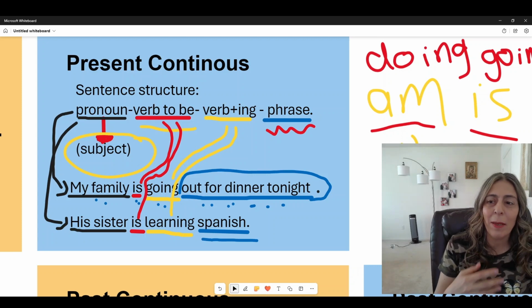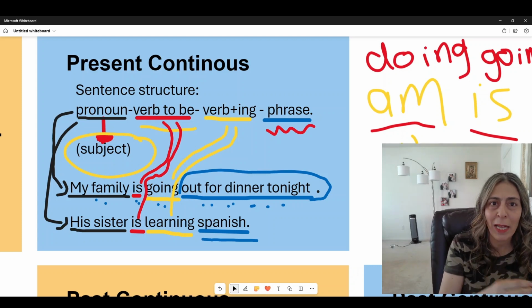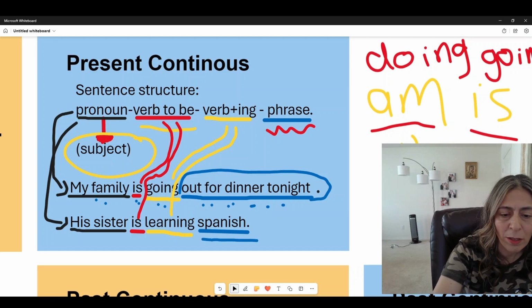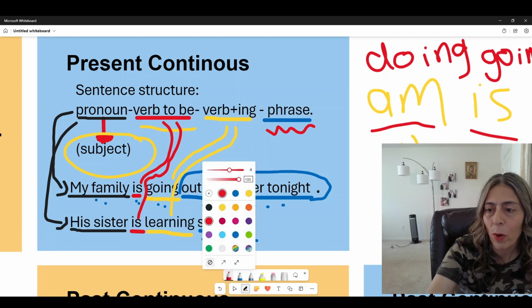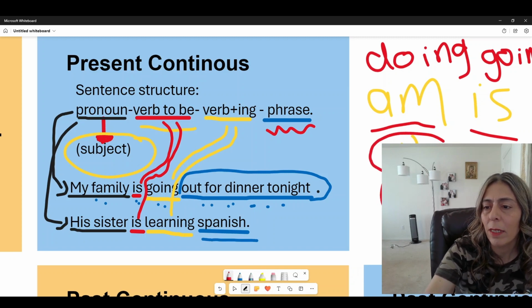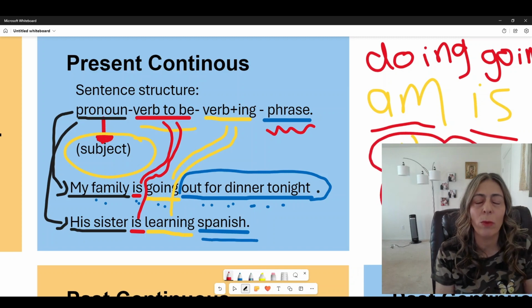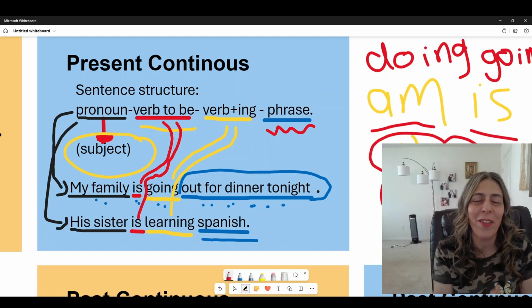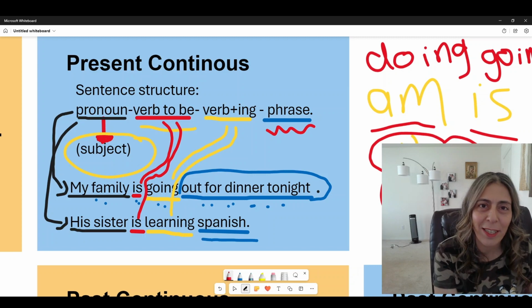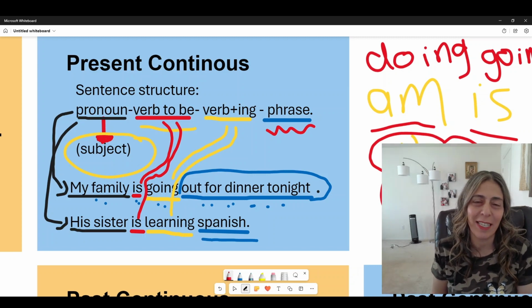But in past continuous, we are only focusing on the was and the were, because these are used in the past. So we have to make sure that if we are starting the sentence in the past, we continue the sentence in the past.